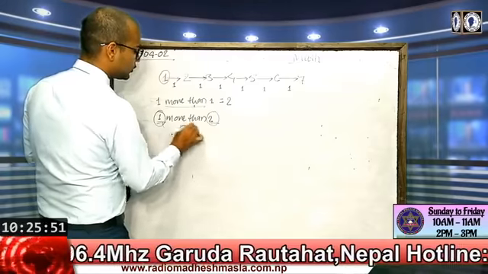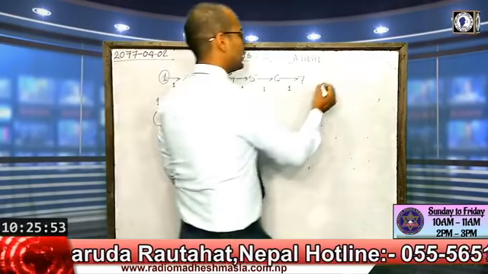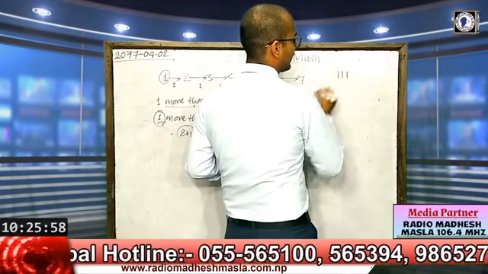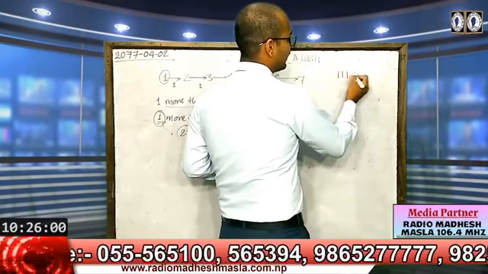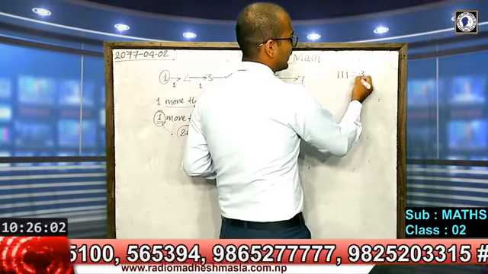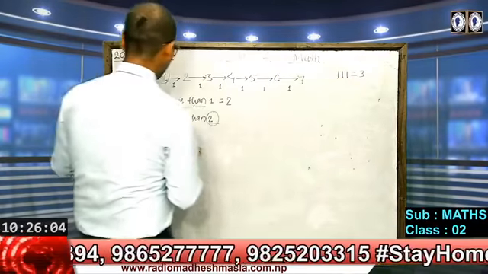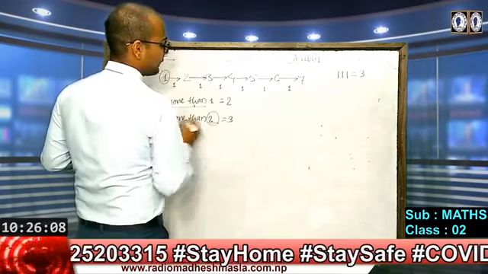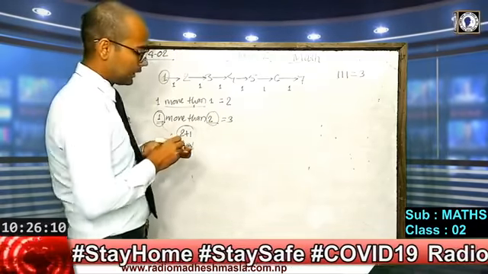Yes, so 2 and 1. Suppose there are 2 lines given and 1 line should be added. So how many lines are there? 1, 2, 3. There are 3 lines. So when 1 more than 2, it becomes 3. In the same way, other lines are also formed.